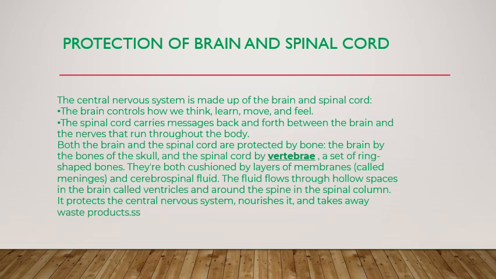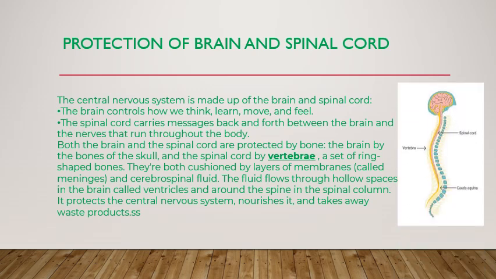Let us try to understand about the protection of the brain and spinal cord. You know that the central nervous system is made up of two important parts of our body, that is the brain as well as the spinal cord. The brain controls how we think, learn, move and feel. I already explained the function of the brain. So what about the spinal cord? It carries messages back and forth between the brain and nerves that run throughout the body. That is a better example in reflex action. The spinal cord plays a very important role.